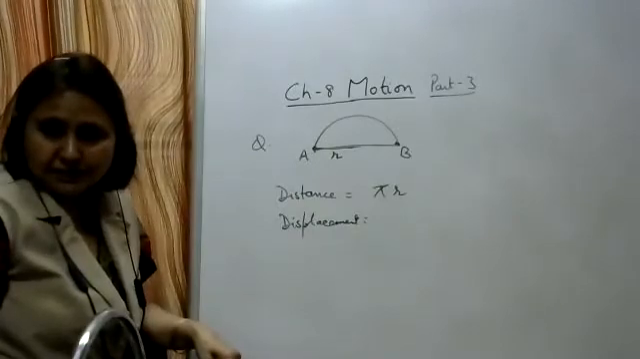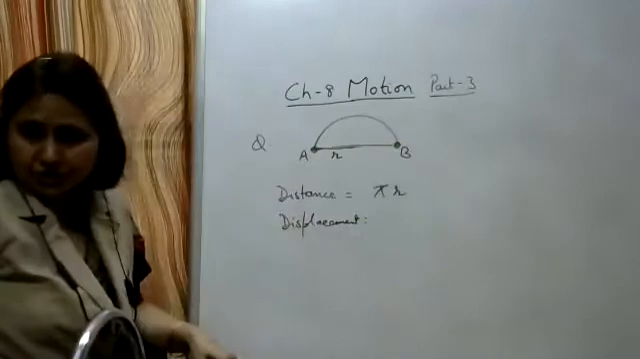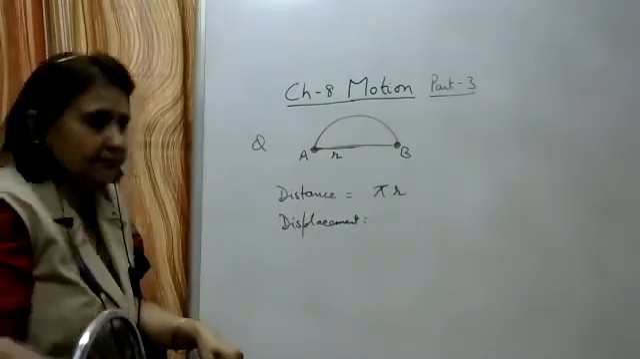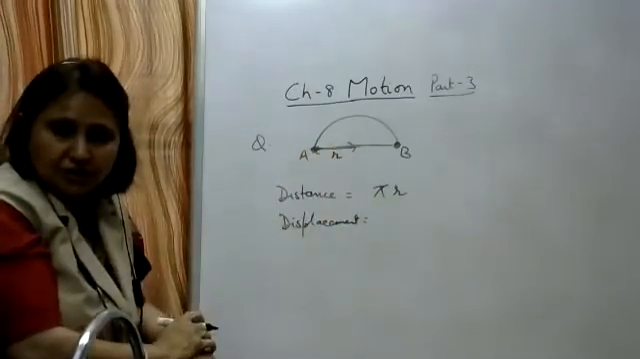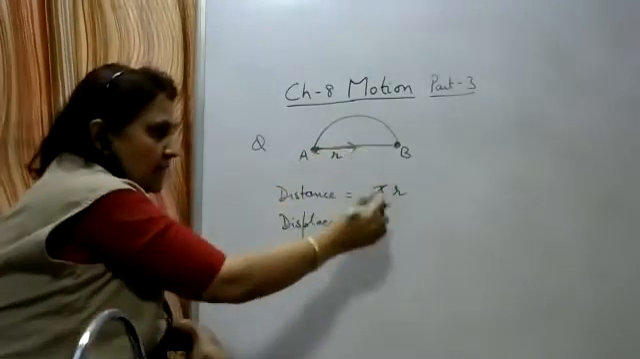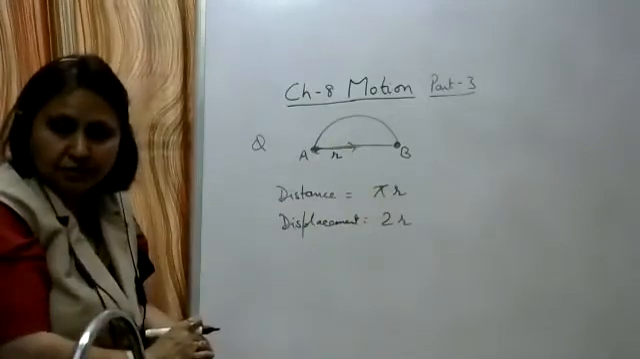Now, what is the displacement? A is the initial position, B is the final position. The shortest distance between the initial and the final position is the diameter, that is r plus r, which is 2r. This is the magnitude of the displacement.